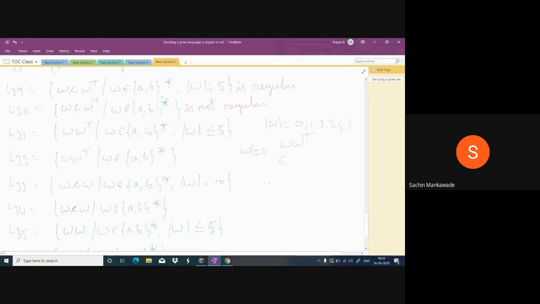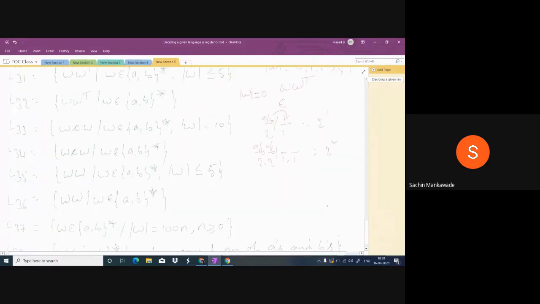Next. This is for length 0 and for length 1. This can be filled with A or B, 2 ways. And whatever this is, it will be the same. So this is 1 way. There will be 2 power 1. And this is for length 2. This can be filled in 2 ways, A or B, A or B. And this is 1 way, this is 1 way. There will be 2 square. And next, the length 3. There will be 2 cube. Next 2 power 4. Next 2 power 5.